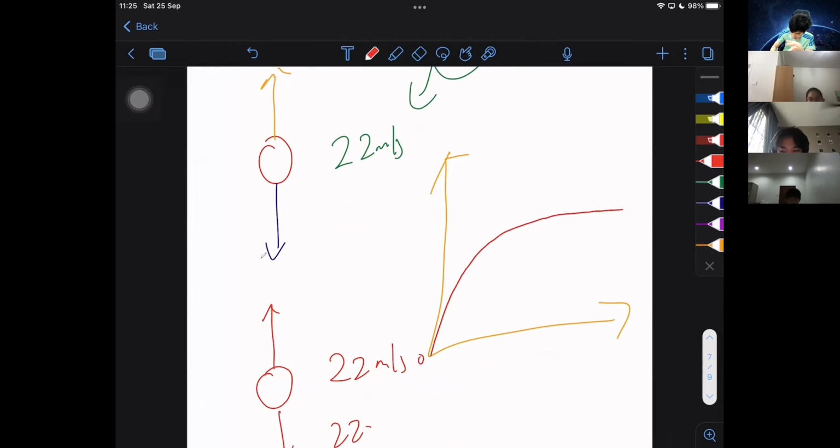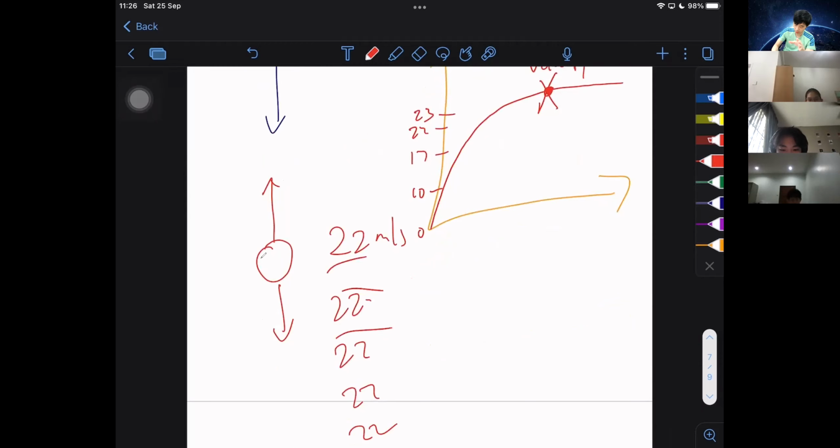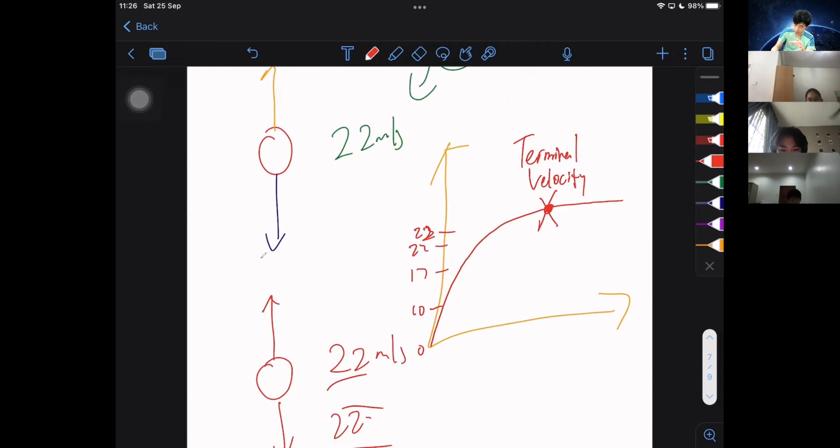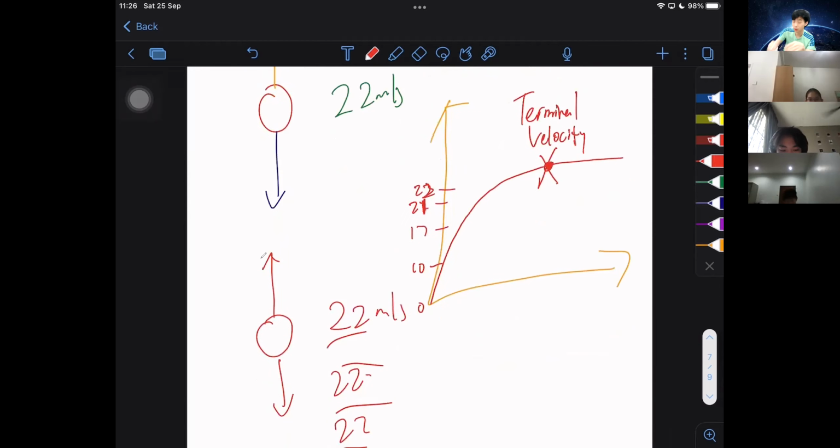Initially, from 0, it will go to 10, then to 17, then to 22, then to 23. Then eventually it's going to flatline already. You can see that it flatlines here. Flatline here means the speed is not going to increase anymore. This is the maximum speed at this point, and we call it terminal velocity. Terminal velocity means it's at maximum already. At this point it's like 22, 22, 22, all the way until it hits the ground.